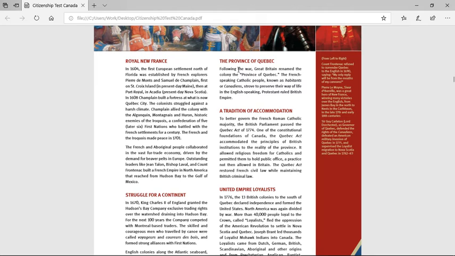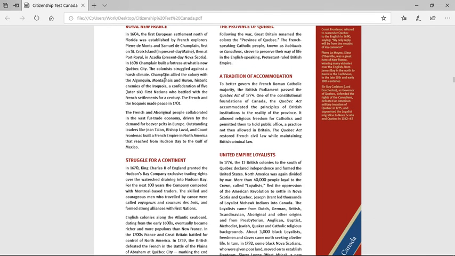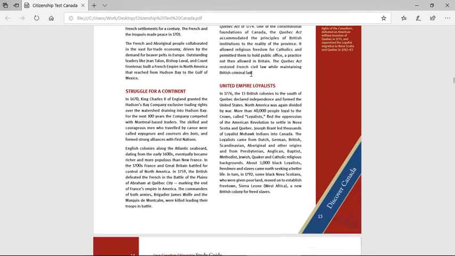The province of Quebec. Following the war, Great Britain renamed the colony the Province of Quebec. The French-speaking Catholic people known as habitants, or Canadians, strove to preserve their way of life in the English-speaking Protestant-ruled British Empire, a tradition of accommodation. To better govern the French Roman Catholic majority, the British Parliament passed the Quebec Act of 1774. One of the constitutional foundations of Canada, the Quebec Act accommodated the principles of British institutions to the reality of the province. It allowed religious freedom for Catholics and permitted them to hold public office, a practice not then allowed in Britain. The Quebec Act restored French civil law while maintaining British criminal law.